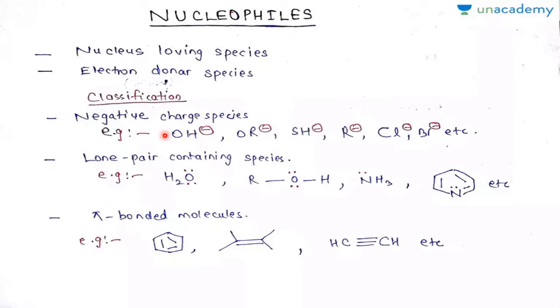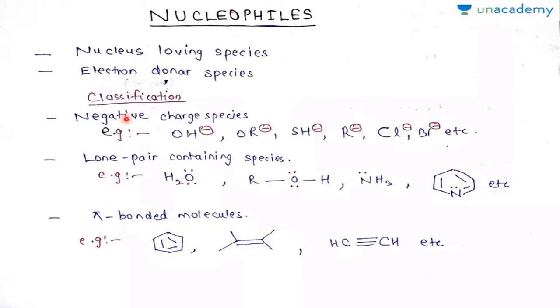See, nucleophiles, nucleus loving as usual, and because they have extra electrons, they are called as what? Electron donor. They are negatively charged, they have extra electrons. When you have extra money with you, then only you can donate, no? If you have normal money, you can't donate. So once we have more than the required, then we think of donating or spending. Like that, nucleophiles will have extra negative charge, extra electrons, therefore they are called as electron donors, electron rich centers.